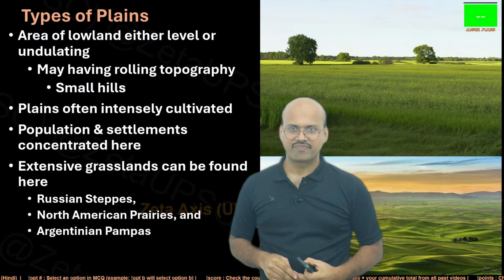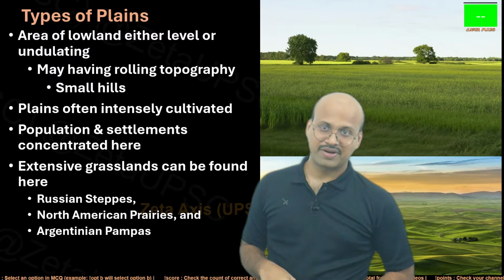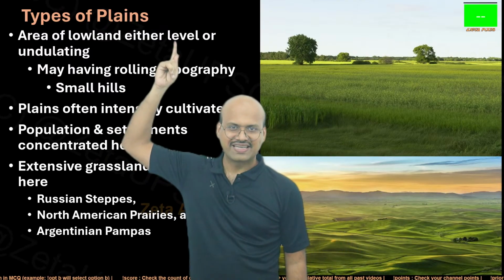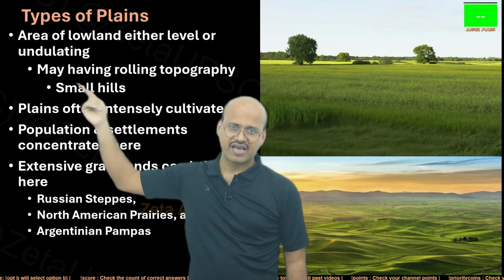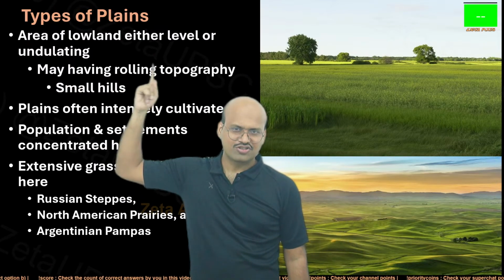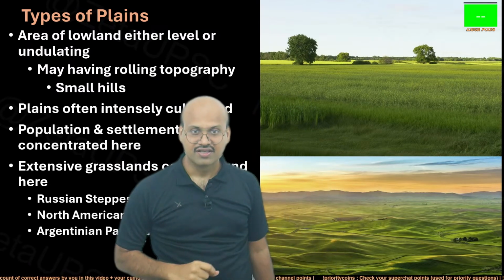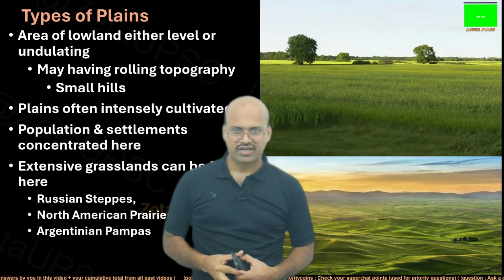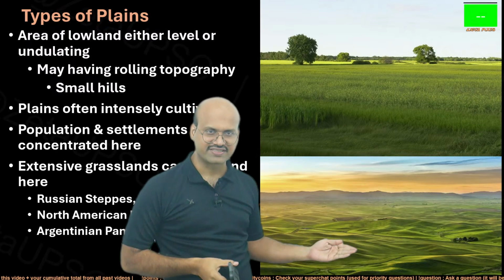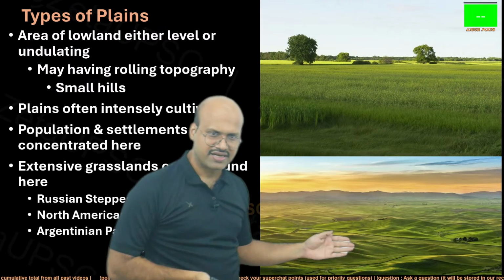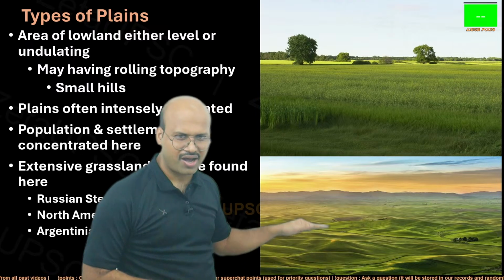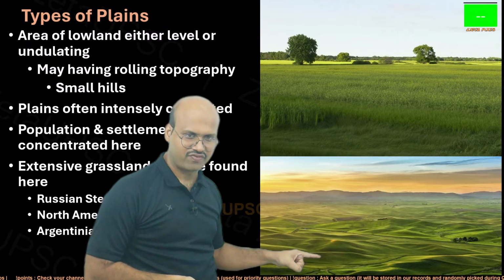So what are plains? First of all, plains are lowland, either level or undulating, and may have rolling topography. You might come across this rolling topography in the NCERTs as well as GC Leong. What is rolling topography? If you see this example, this region has very small up and down landforms.